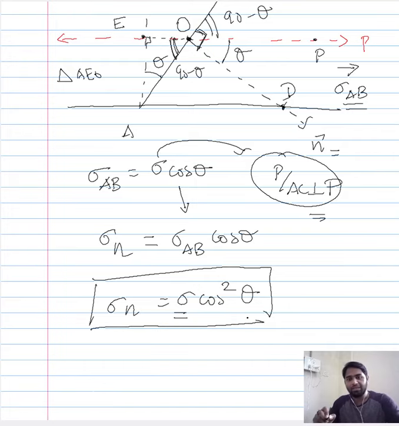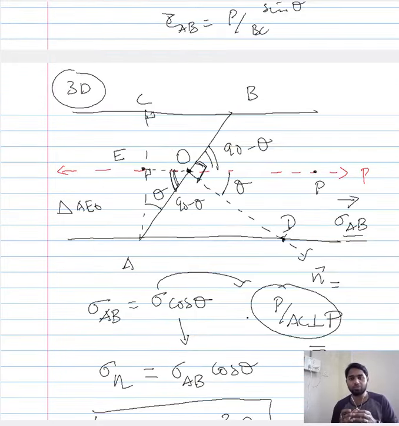Now the purpose of this lecture is to calculate the stress that is acting along AB. So this is the direction that we are interested in, and we want to calculate the stress that is acting along AB. So that would be the shear stress that is acting along AB. Now let us build on whatever we have so far derived. That is, we have already established a stress that is acting along the direction P. So that is sigma AB.